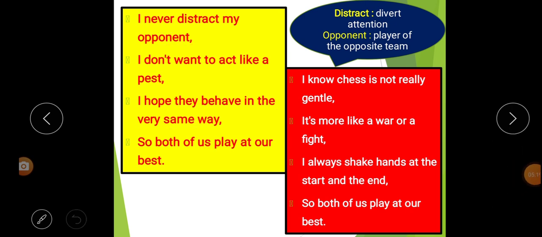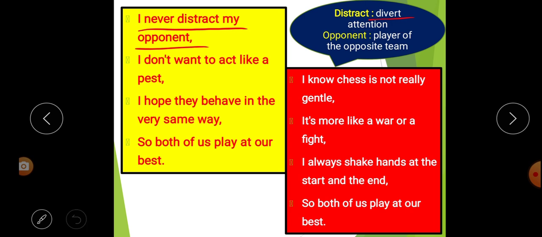In this second stanza, the poet says that I never distract my opponent. What is the meaning of distract? Look at the word meaning over here. Distract in the sense divert or divert attention. That means when the poet plays the peaceful game chess, he never diverts the attention of his opponent.